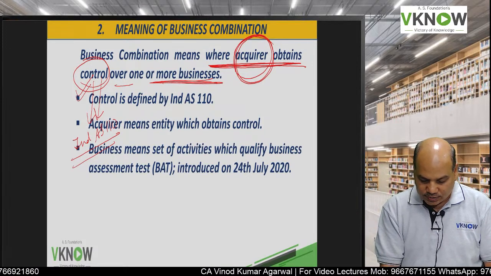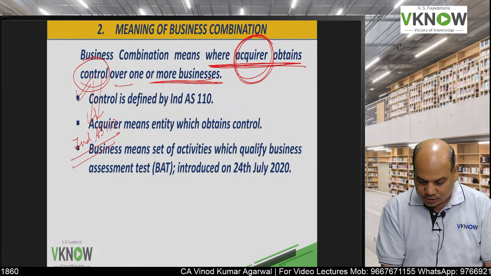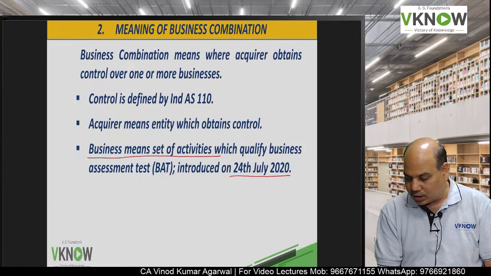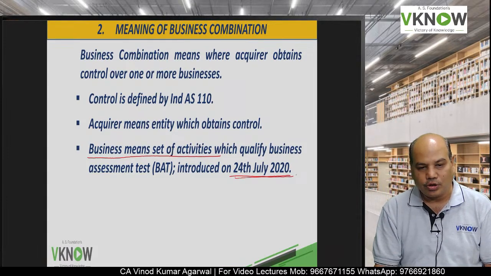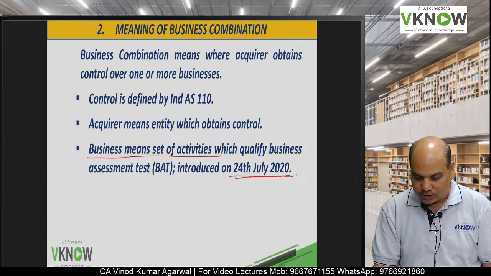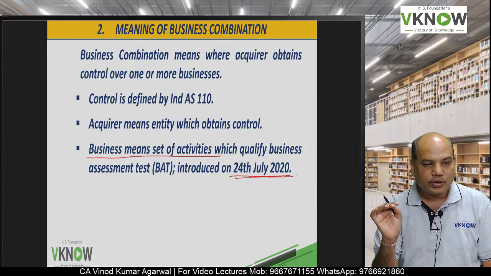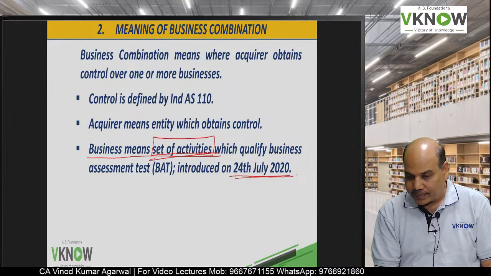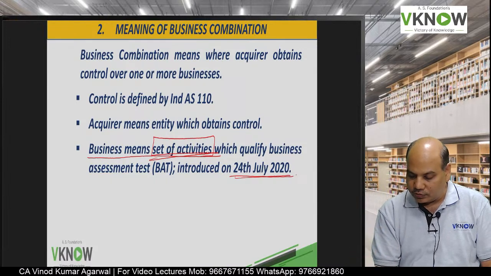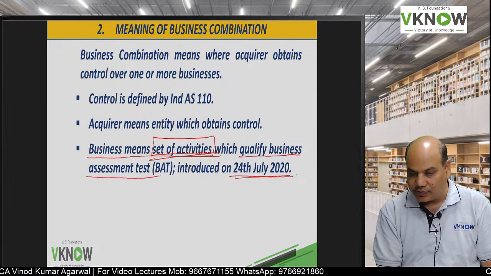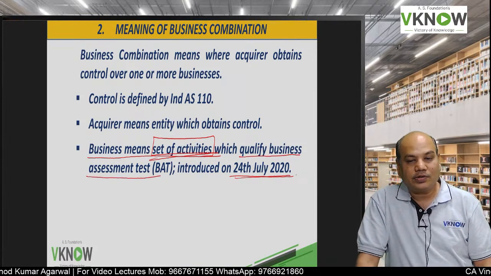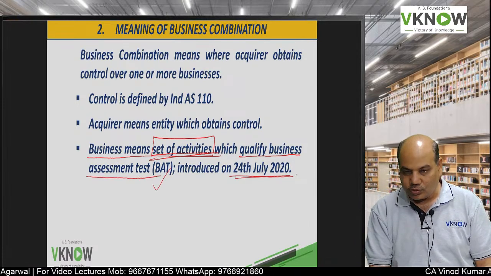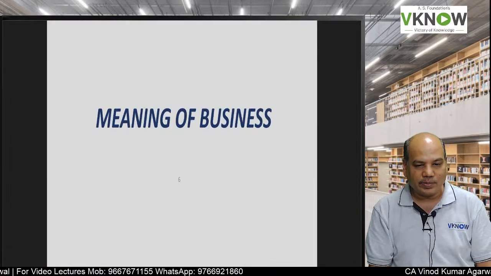And what is business? The definition of business has undergone change by an amendment in Ind AS 103 on 24th July 2020. Now the meaning of business is, it is a set of activities which qualifies the business assessment test. So we will call it BAT, business assessment test.